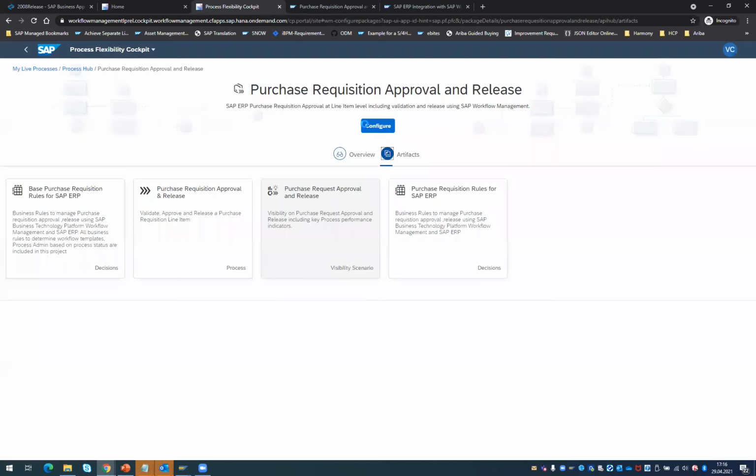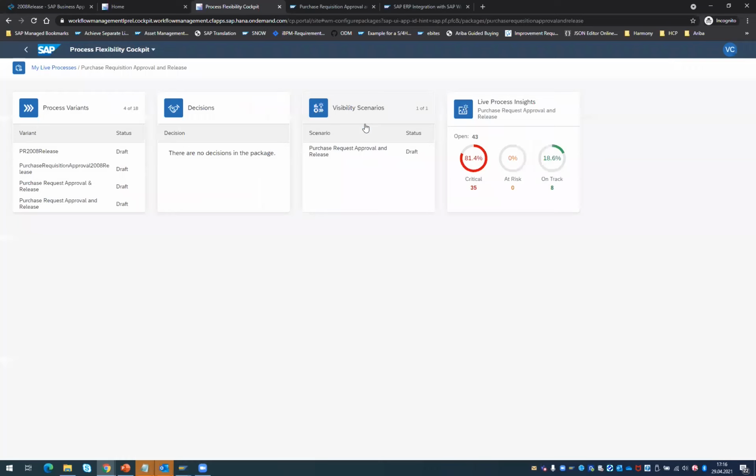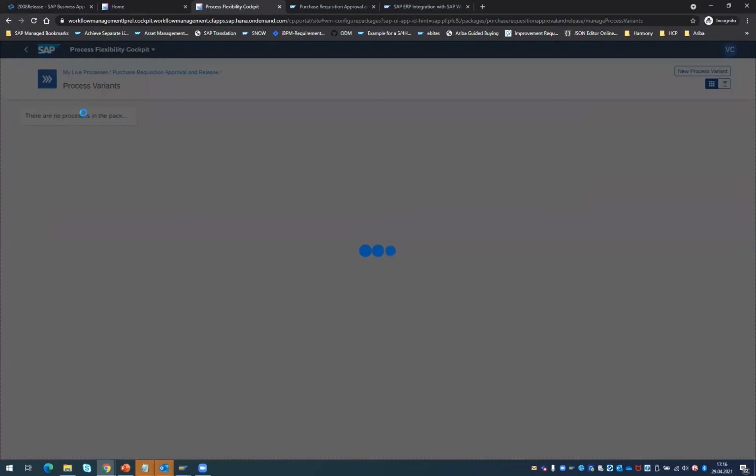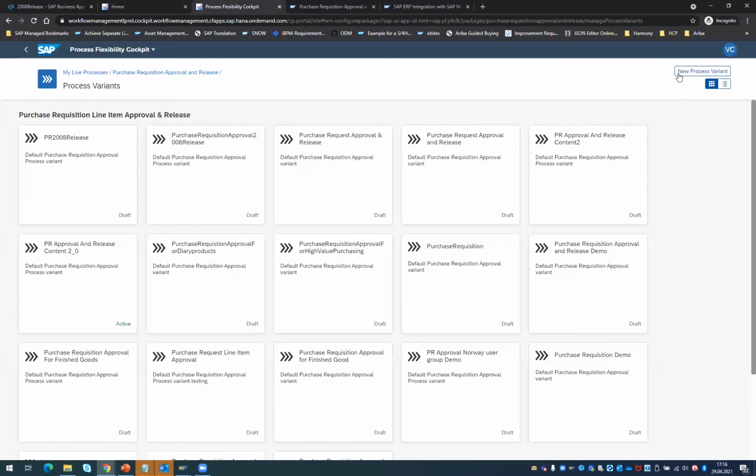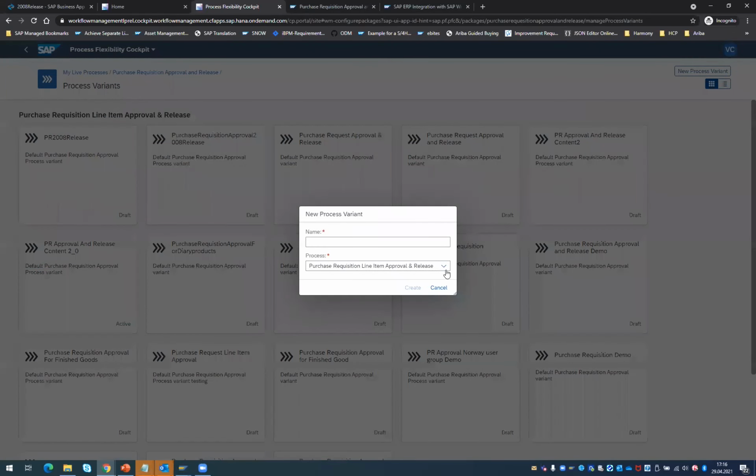And then I can go for the configuration. So I imported the content. Now I am in the configuration phase. So you can see here already I have this specific process template. I have configured many different variants, but you can see that as a process variant, you are able to create a new variant based on the template that we offer.